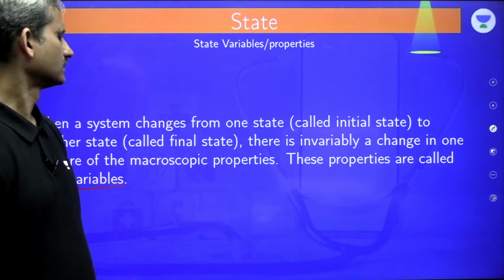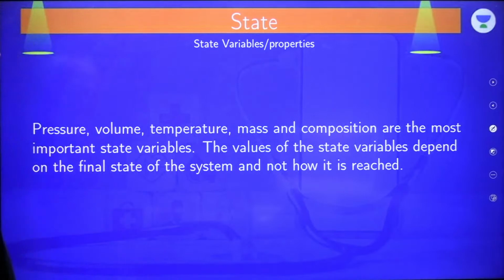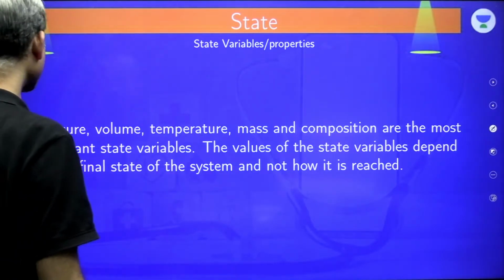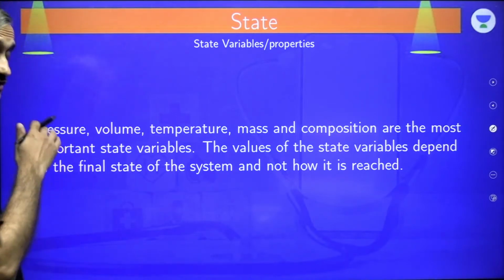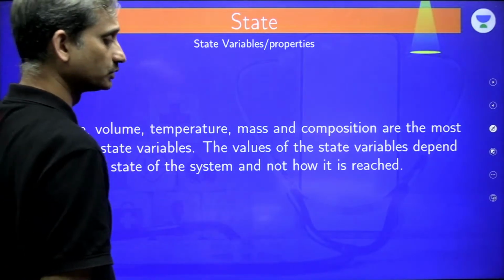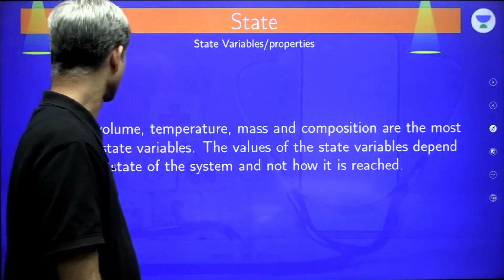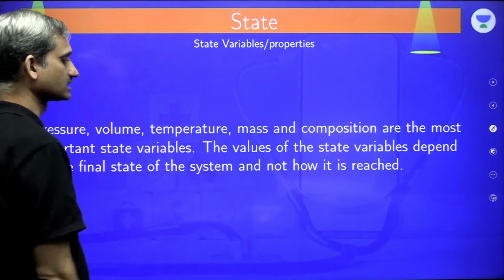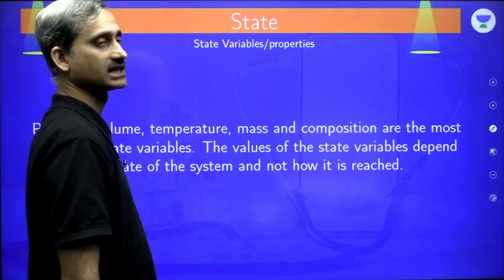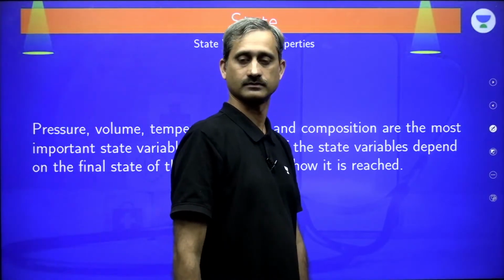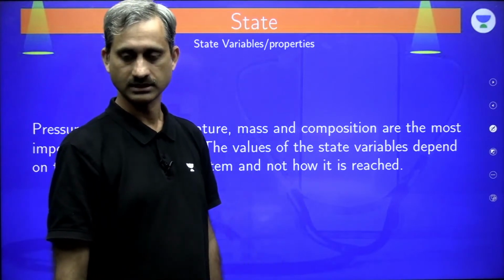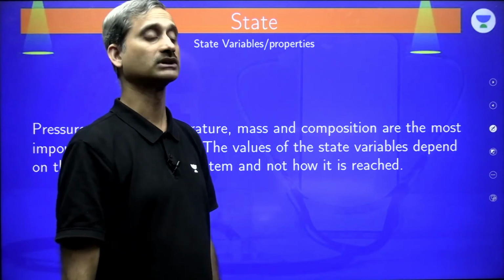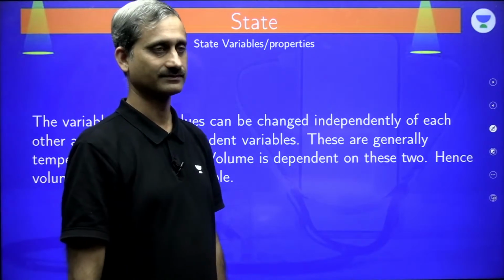Okay. So that's what we have as state properties, state variables. Pressure, volume, temperature, mass, composition are the most important state variables. There are so many other state variables, but we don't need to define each and every one of them. The values of the state variables depend on the final state of the system and not on how it has been reached. Is it clear? We are going to talk about kinds of state variables and properties.